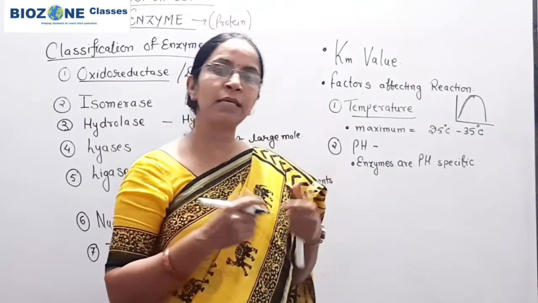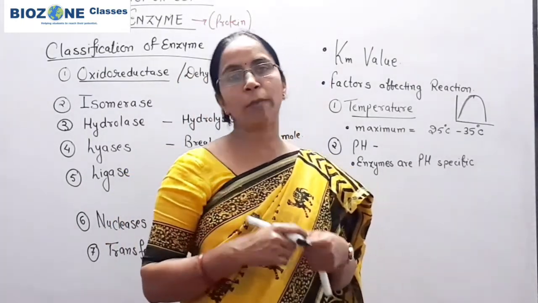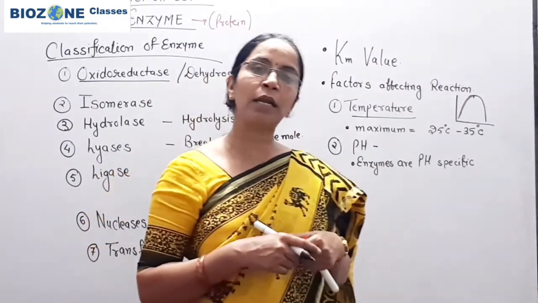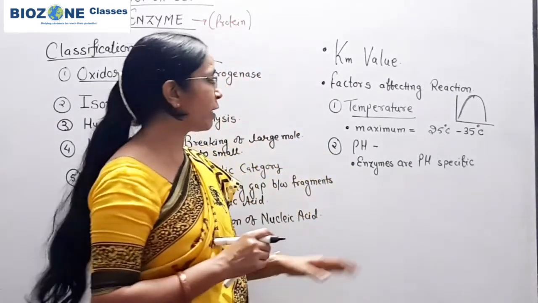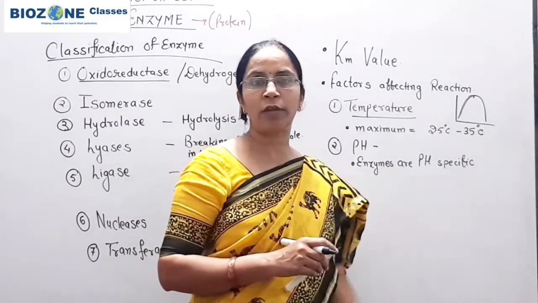The lipase enzyme is active at alkaline pH. So bile juices and pancreatic juices are alkaline in nature, because the lipases are only activated when the pH is alkaline, that is 8.2 to 8.4 pH.